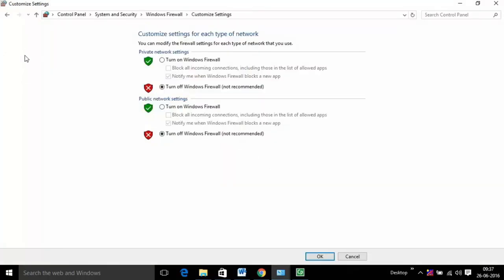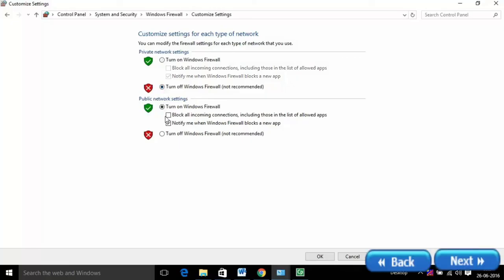Turning off Windows Firewall. You shouldn't turn off Windows Firewall unless you have another firewall turned on. Turning off Windows Firewall might make your computer and your network, if you have one, more vulnerable to damage from hackers and malicious software. You can modify the firewall settings for each type of network location.